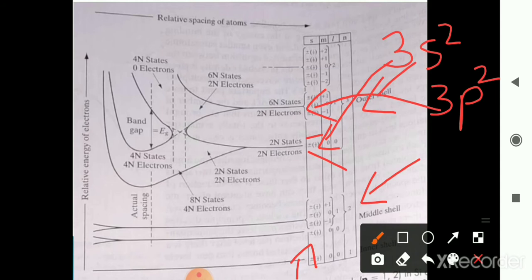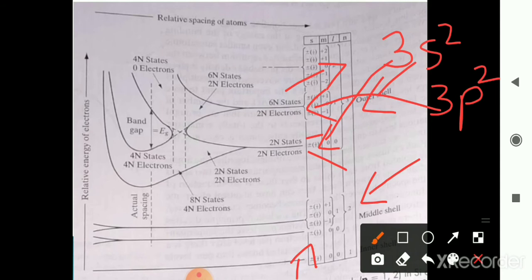If you consider the p, the p is capable of taking 6 electrons. How many electrons are there over here? 2 electrons are there, but it is capable of taking 6 electrons. So 6 places are there, only 2 electrons are there. Here 2 states are there and 2 electrons are present in the 3s2 and 3p2.